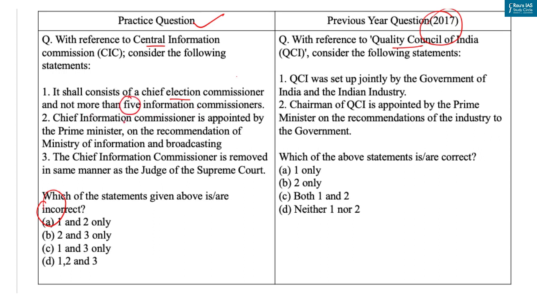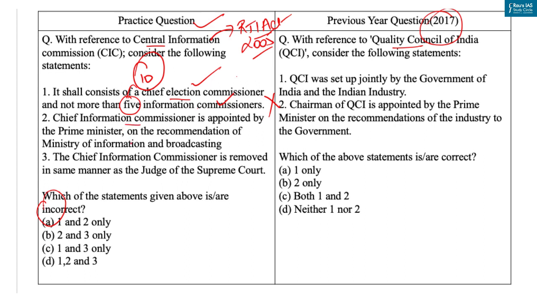Information Commissioners. Now one thing you should know, that CIC was constituted under the provision of Section 12 of RTI Act 2005, and CIC shall consist of Chief Election Commissioner and such number of Central Information Commissioners not exceeding 10 as may be deemed necessary. So with this our first statement is incorrect. Now let's come to the second statement.